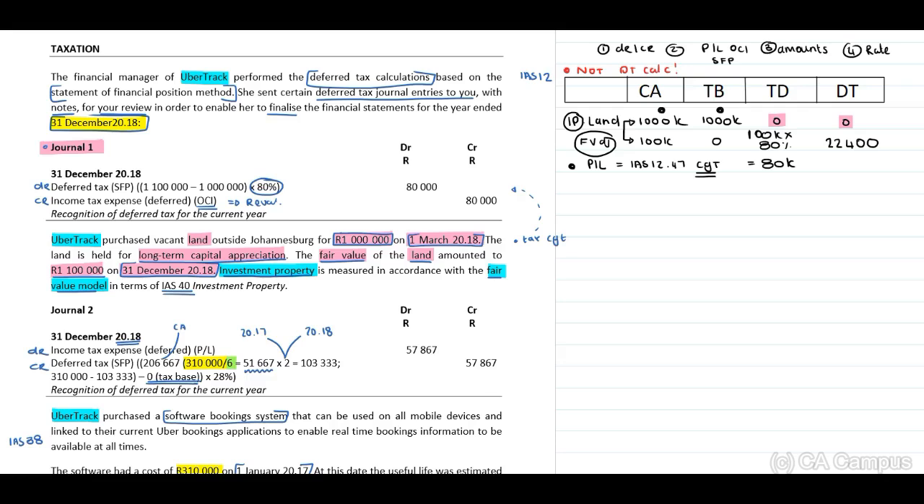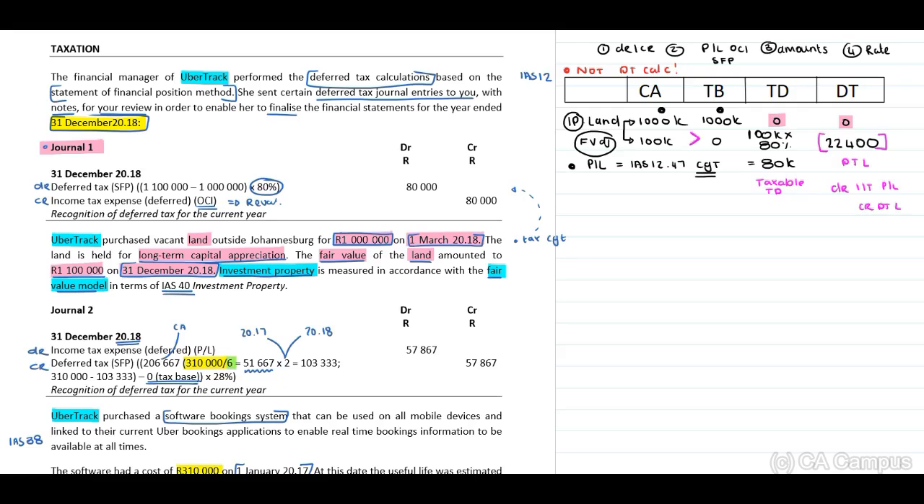Debit what and credit what? The carrying amount of our asset exceeds the tax base of our asset. Therefore, this will be a taxable temporary difference. If this is a taxable temporary difference, this will be a deferred tax liability. Therefore, we need to debit our income tax in our profit and loss and credit our deferred tax liability.